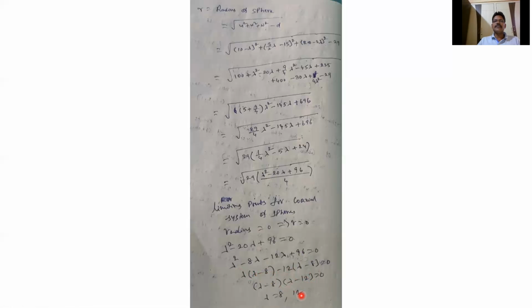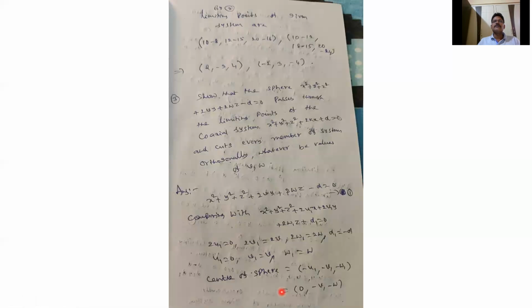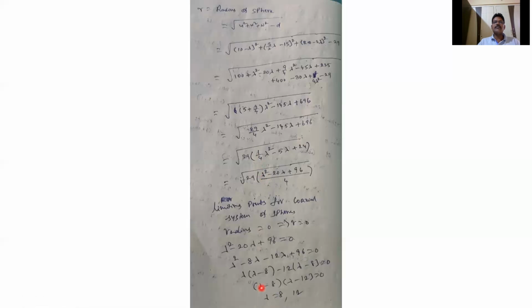So for the limiting point, first I find the radius of the sphere, that is 29 by 4 into lambda square minus 20 lambda plus 96. So radius equals 0. Here 29 by 4 is not equal to 0, that's why lambda square minus 20 lambda plus 96 equals 0. From this we get lambda equal to 8, lambda equal to 12. So for the limiting points of the given system, substitute lambda equal to 8 and lambda equal to 12 in the center.